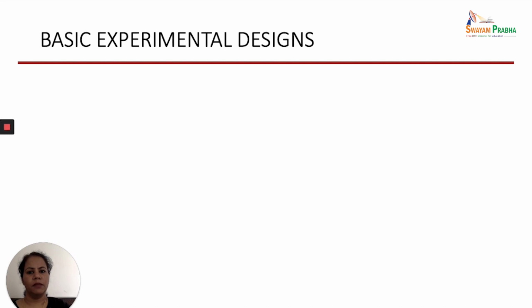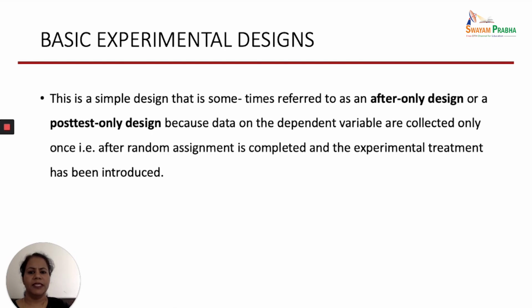So let us talk about the basic experimental design first of all. The basic experimental design is the simplest type of the experimental design, and this is also known as after only design or the post test only design, because here data on the dependent variable are collected only once. So here the researcher just provides the intervention, and after the intervention the data is collected.